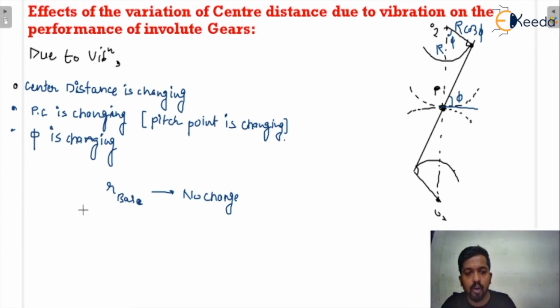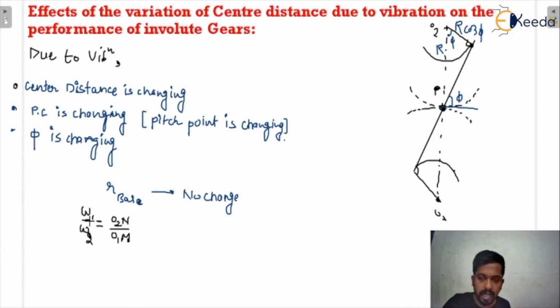And if the base circle radius is not changing, we have seen in the first videos of the gear that omega 1 upon omega 2 is equal to O2n upon O1m. When we saw the law of gearing, we saw that omega 1 upon omega 2 is equal to O2n upon O1m.